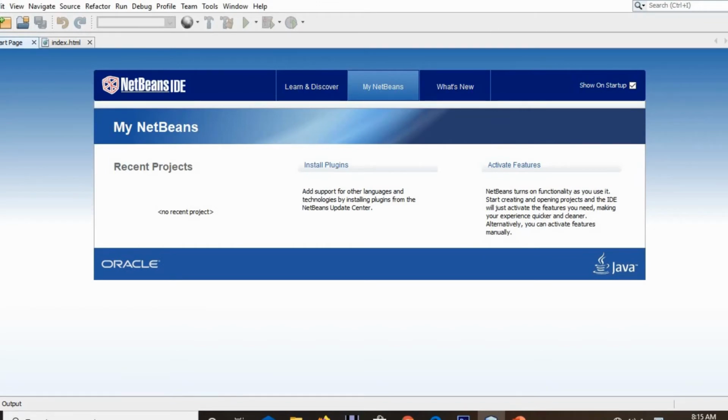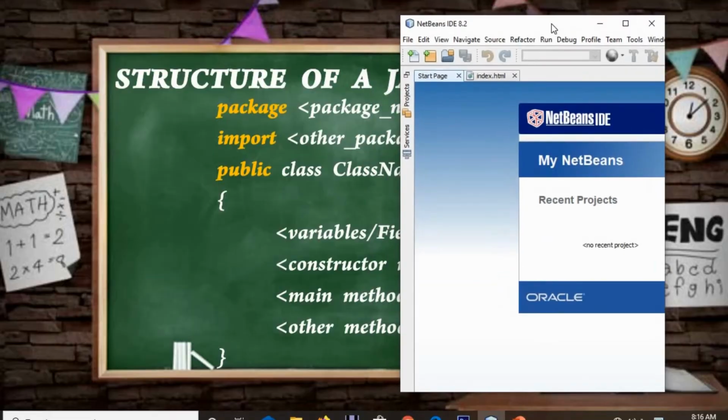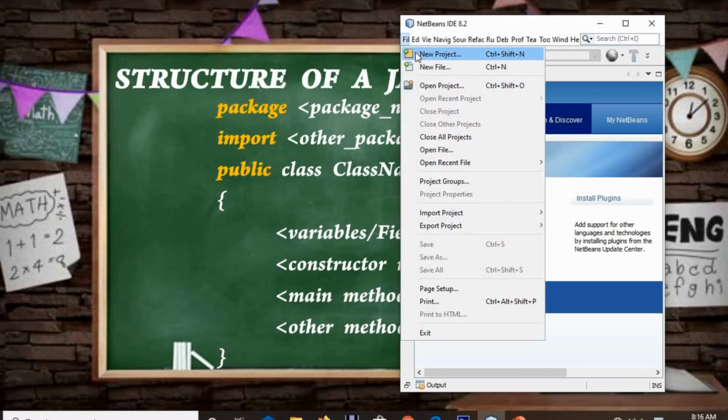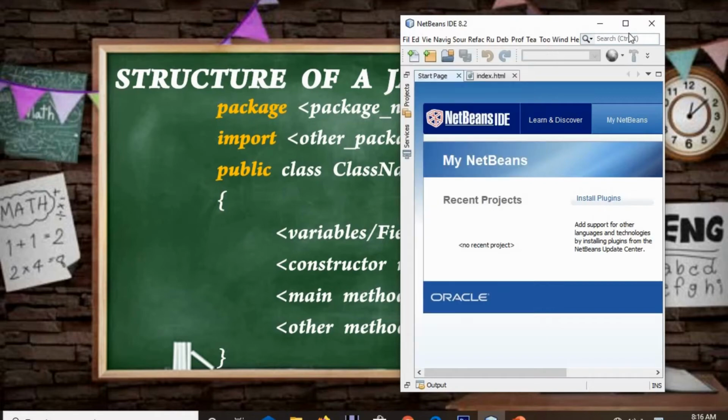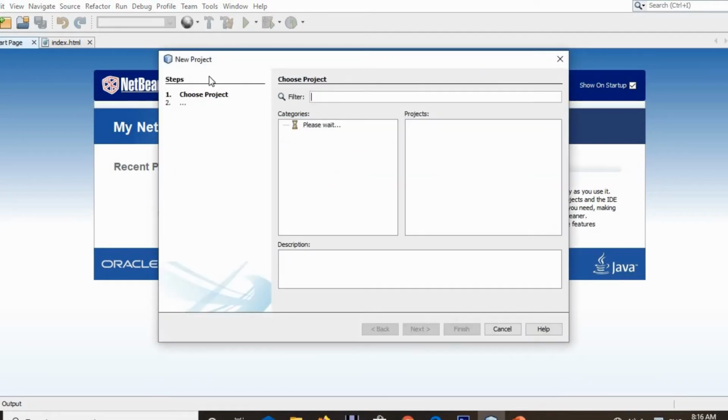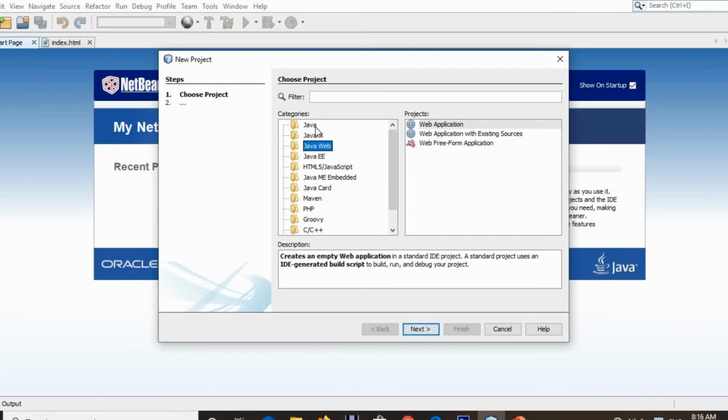Here in the NetBeans editor, click on File, New Project to create a new project, right? Clicking on File, New Project will open a Create New Project dialog box in which you can create your own Java program. The new project dialog box is opened. Just wait a few seconds, it will load the content. What we are going to create is a simple core Java application, right?